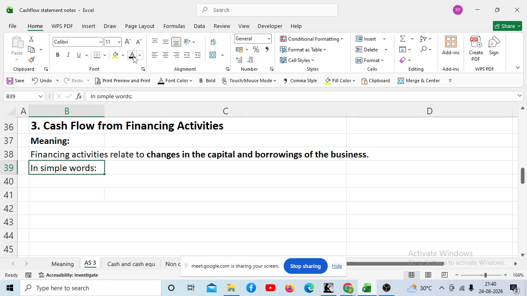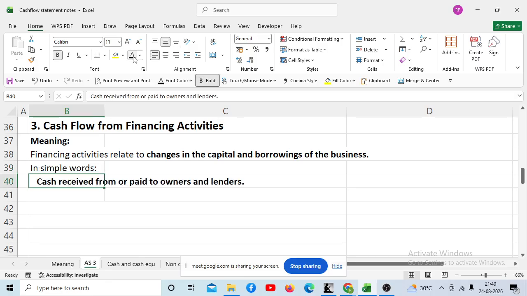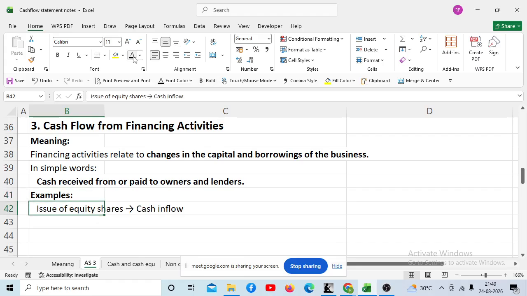Okay. So in simple words, cash received or paid to owners and lenders. Owners means shareholders and lenders means bank or debentures, right? So whatever cash we are receiving from them or paying to them, it comes under financing activity, right? Example, issue of equity share. Issue means the company is selling the shares to the shareholders or to the public.